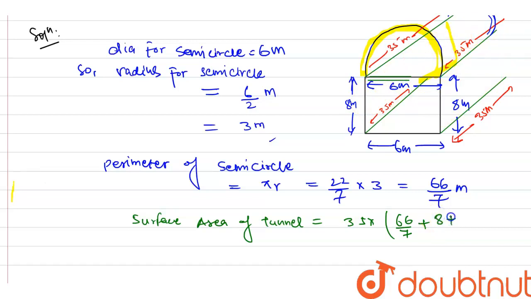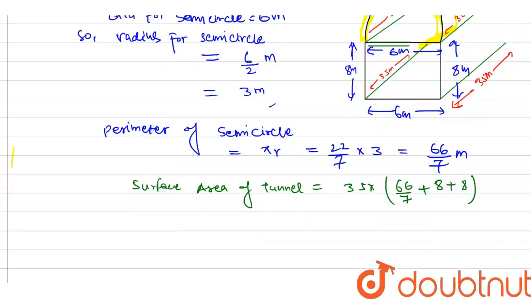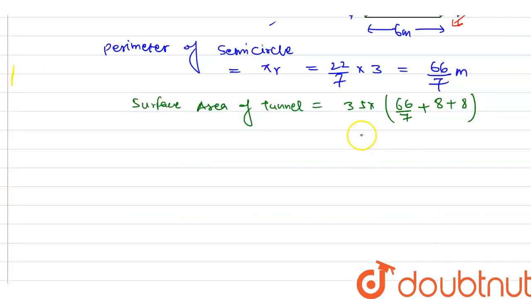So here you will write 8 plus 8. Now you will have to find it. So it will be 35 into 66 by 7 plus 16.